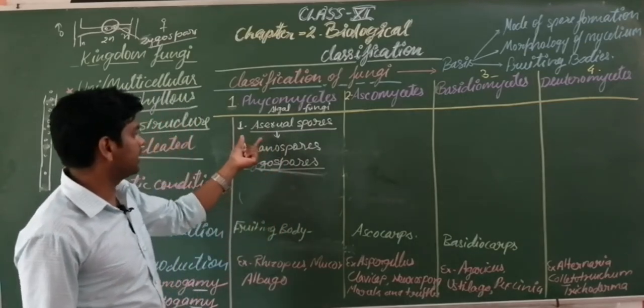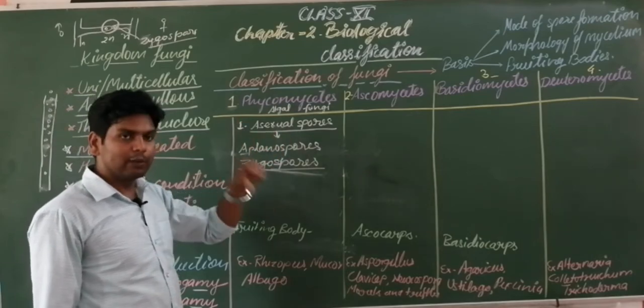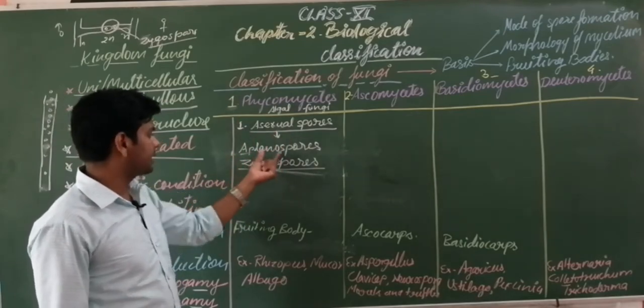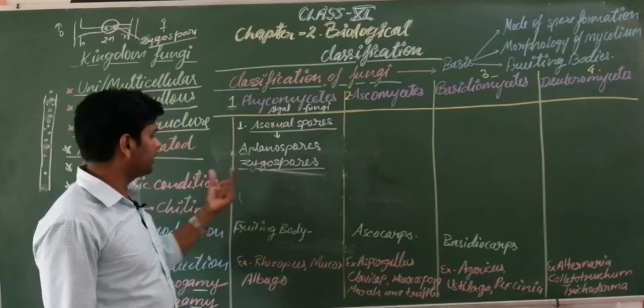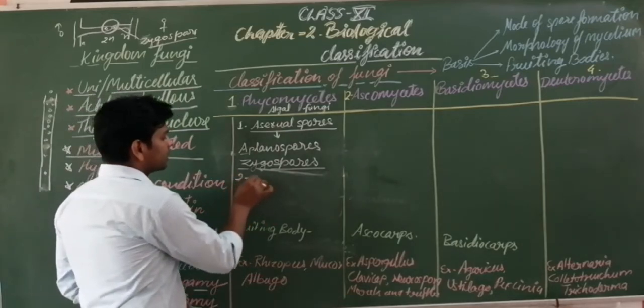So in asexual reproduction, the new organism or new fungus is formed by these two types of spores, aplanospores and zoospores.